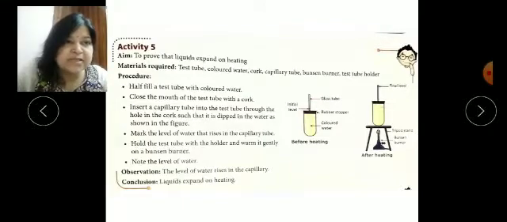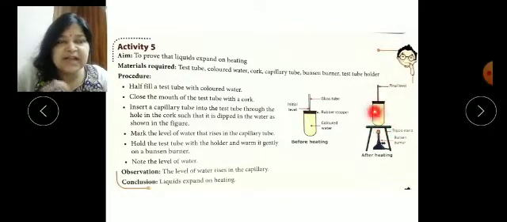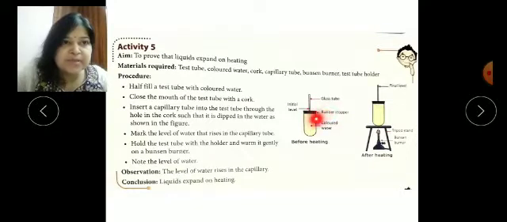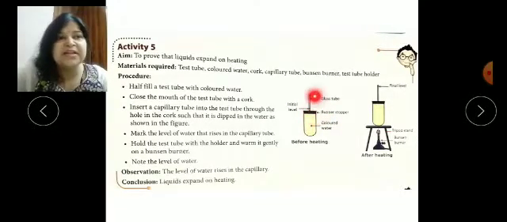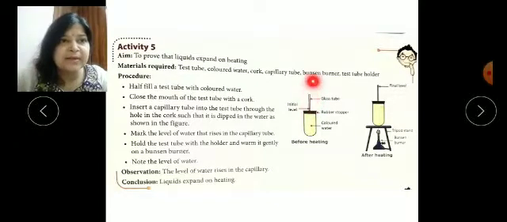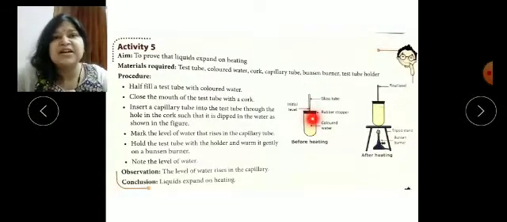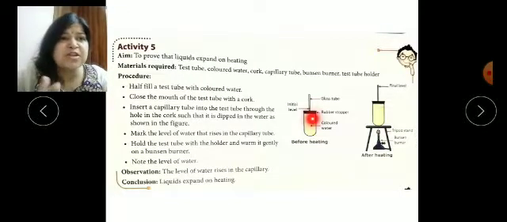Here you can see the Bunsen burner, a tripod stand, and the test tube having the colored water. The rubber stopper or cork is not showing here, it is not a properly labeled diagram, and this glass tube will be there, which is also a capillary tube.